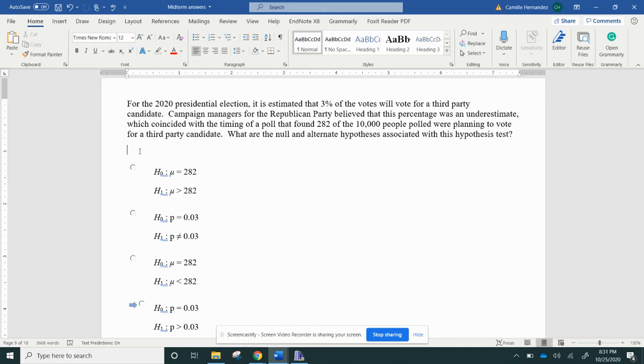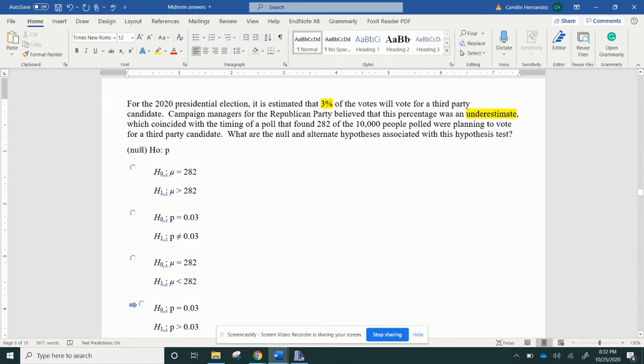Okay. So first thing we're going to have is the null, and I'm going to write the words. Null, which is the H0. Because I have a percentage up here and it's 3%, I'm going to highlight it. It's going to be P. And it wants to give me a direction, and it does because it says it's an underestimate. An underestimate means they believe it's greater than 3%.